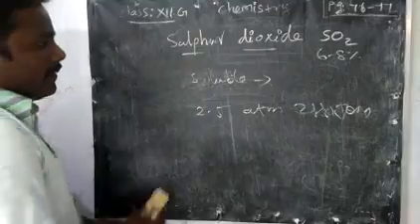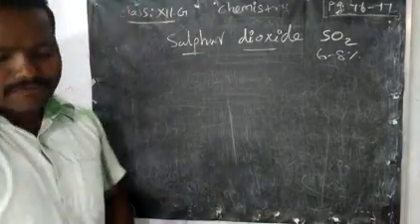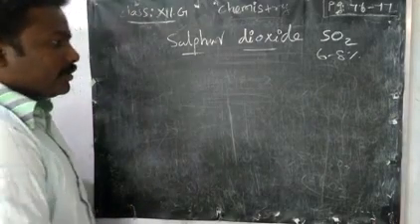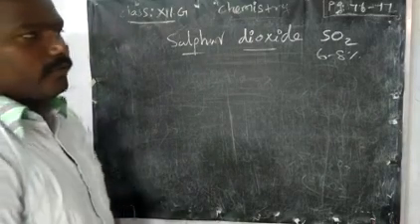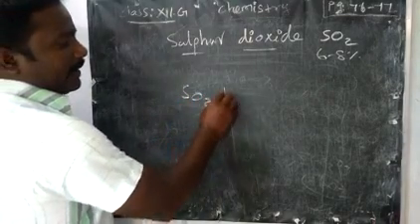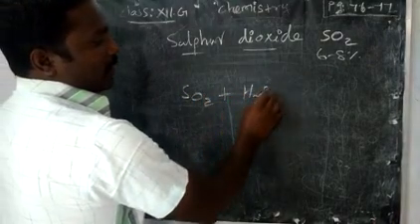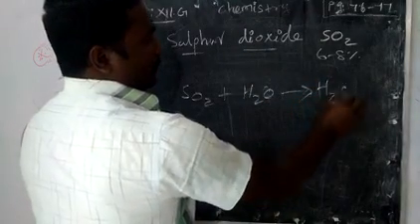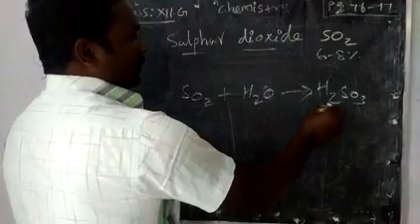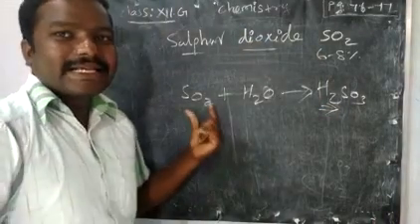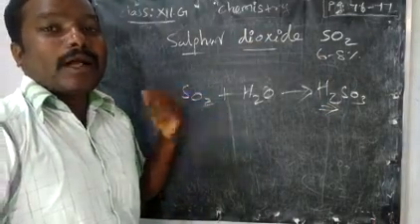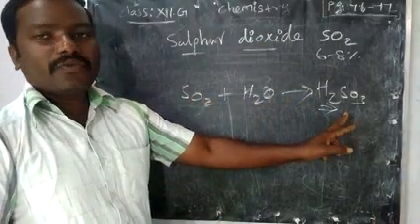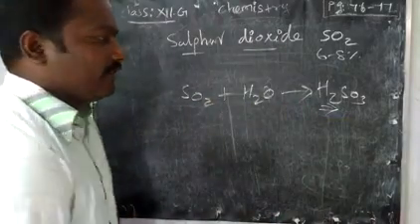Then chemical properties, how sulfur dioxide reacts with other compounds. First we are going to see with water. If you dissolve it in water, what will happen? It will produce sulfurous acid, H2SO3. It proves it is an acidic oxide. Why is it acidic? Because when dissolved in water, it produces an acid, sulfurous acid.